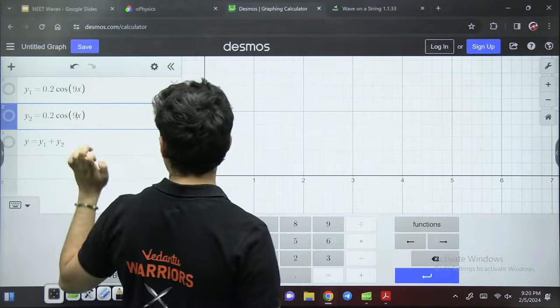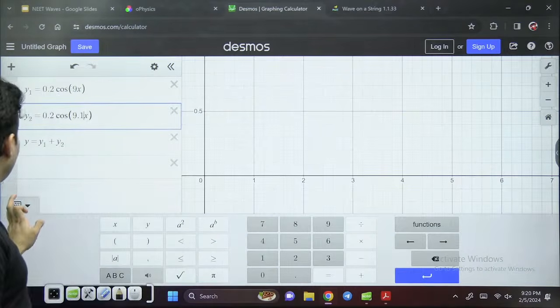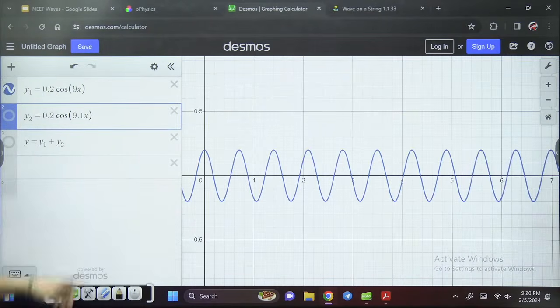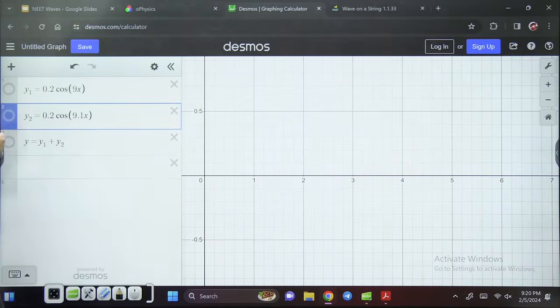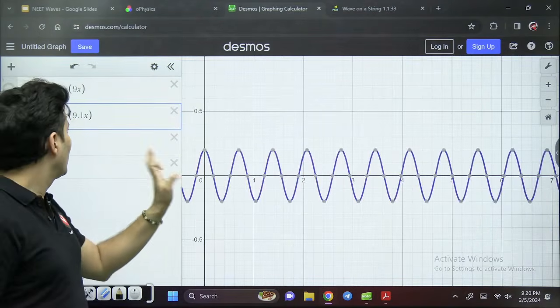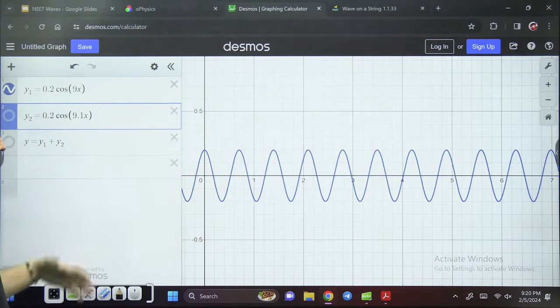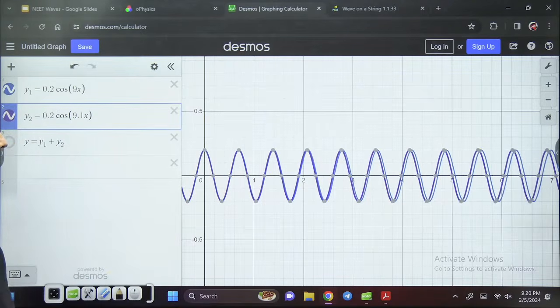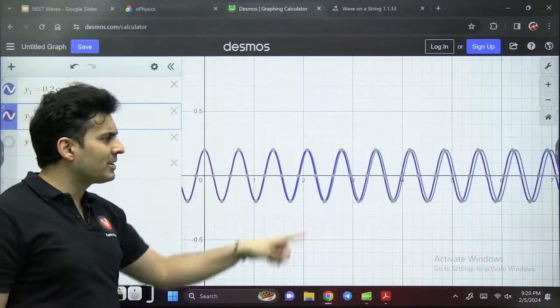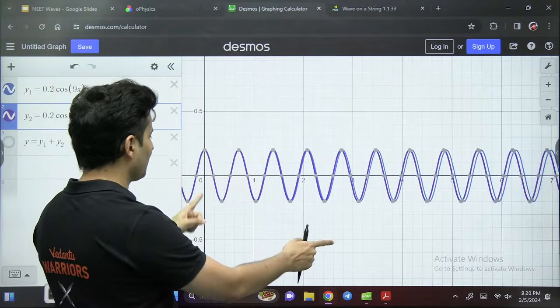Now, instead of 9x, I will write 9.1x. This is y1, which is 0.2 cos 9x. This is y2, which is 0.2 cos 9.1x. If you look at them separately, they look the same. If you put them together, it also feels almost the same until you realize one small thing which is happening.